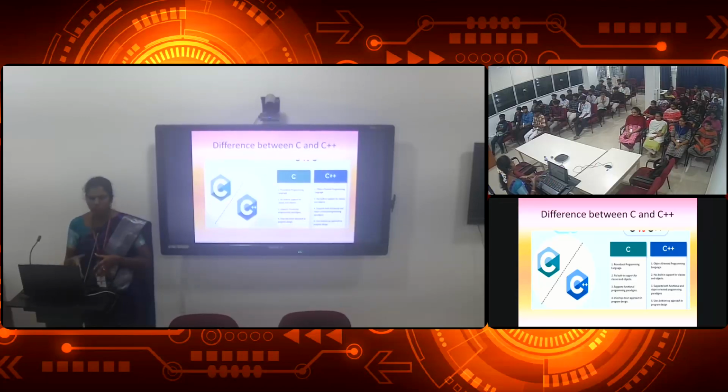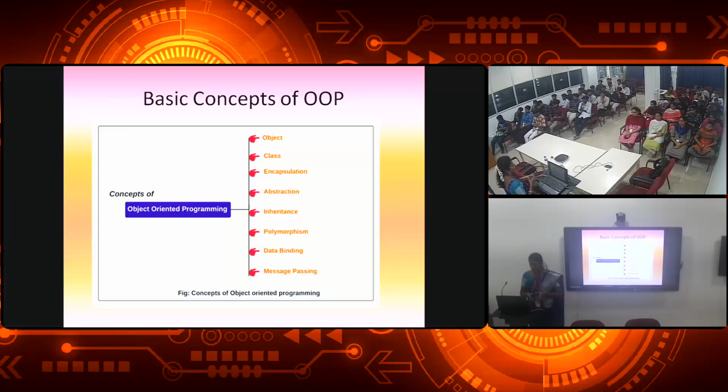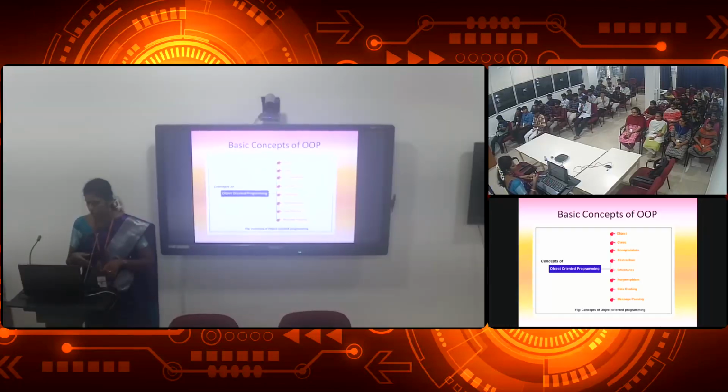This is the difference between object-oriented programming and procedure-oriented programming. That we can also tell over here. C is procedure-oriented programming, C++ is object-oriented programming. Then these are the basic concepts of object-oriented programming: object, class, encapsulation, abstraction, inheritance, polymorphism, data binding, and message passing. Okay, here you have 8 over here.